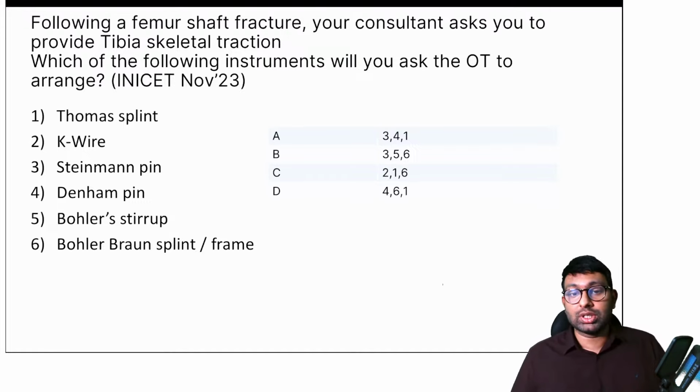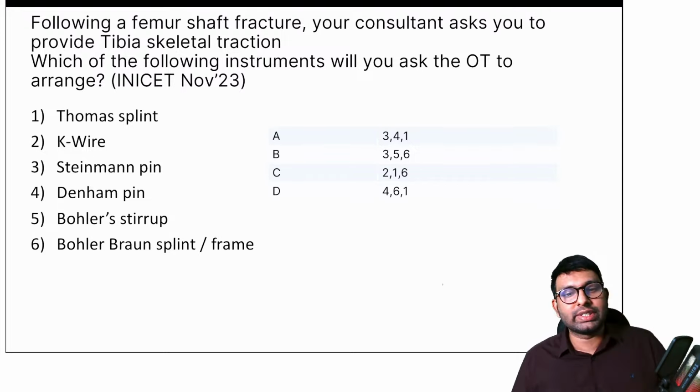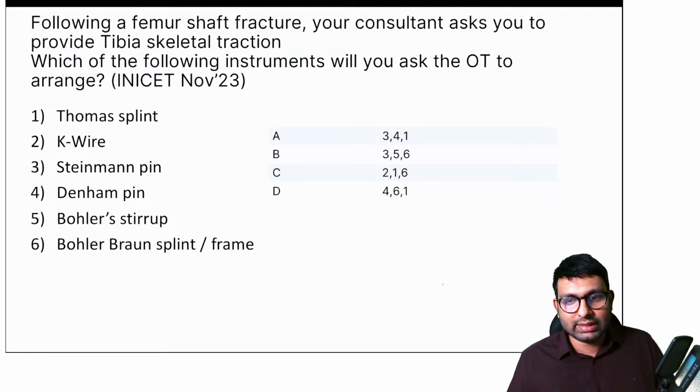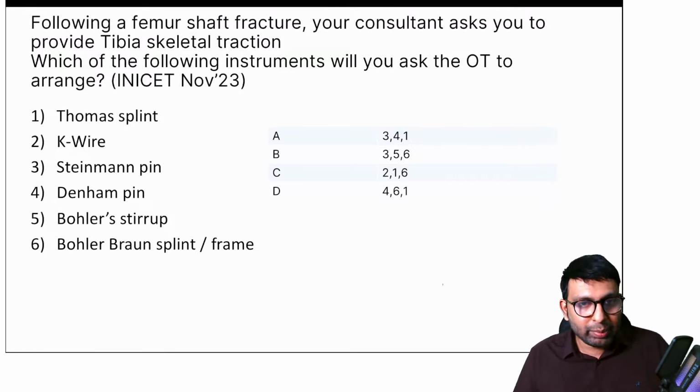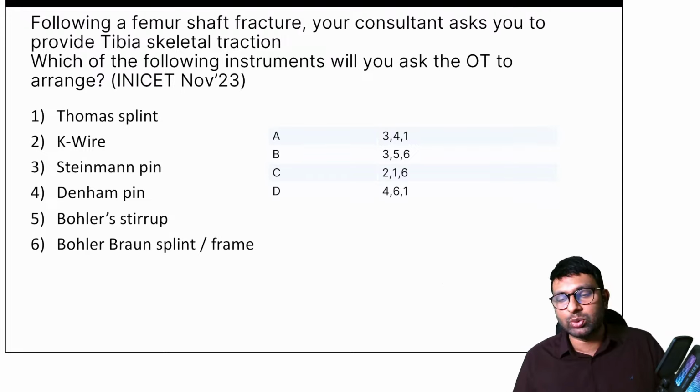Okay, so this was a bouncer when it had come up because it was not included in most of the sessions. But if you attended internship well, if you've seen ortho postings, you will know what the answer is. So can all of you tell me what the answer is? Starry Sky says it's B. So he means B in the sense there is 3, 5 and 6. Steinman pin, Bowler stirrup and Bowler-Braun splint. Okay. So even Shabir agrees with it, even Carol agrees with it. So all of them are saying it is B.